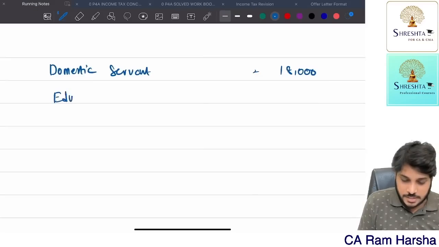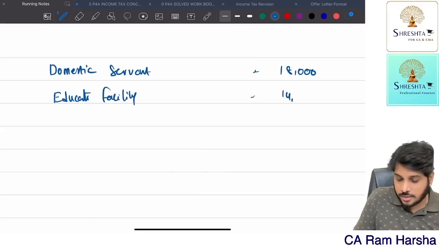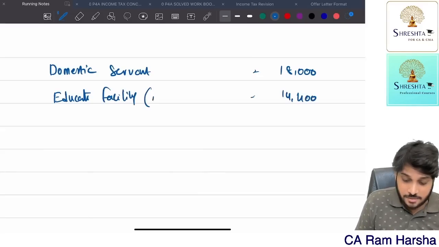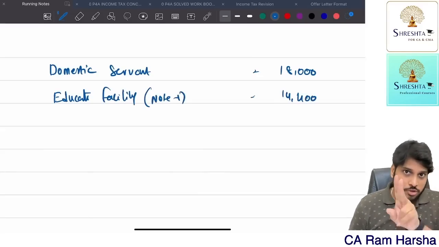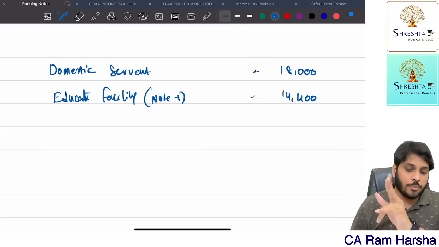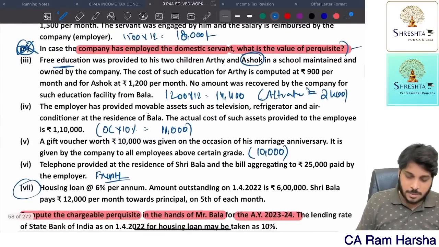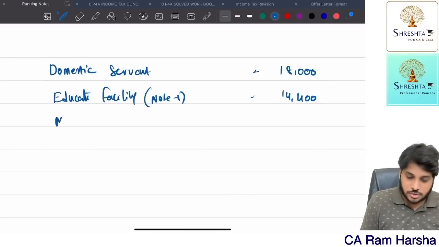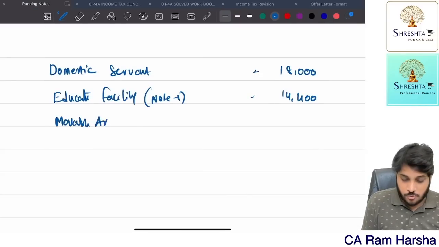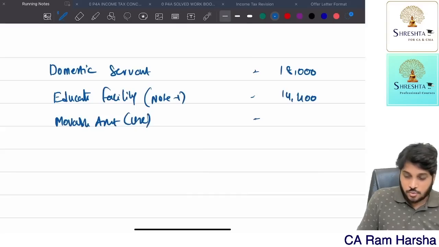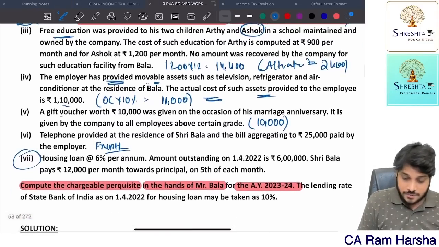So education facility, how much is taxable? Only 14,400 is taxable. Alternatively, note number 1, only 2,400 can be taxed. In that case, the answer will change to that extent. Then the employer gave a movable asset for usage. Actual cost of these assets was 1,10,000. So movable asset for use, what is the benefit value? 11,000.